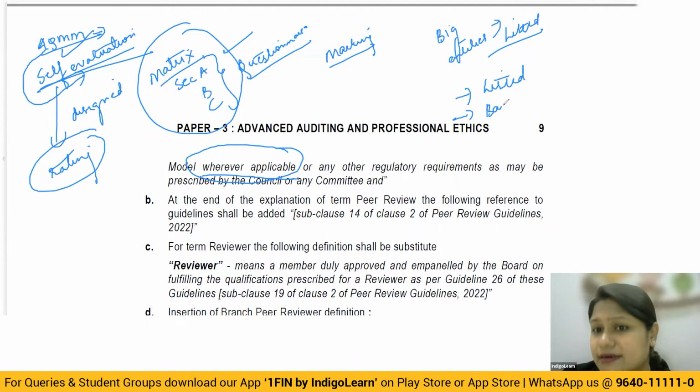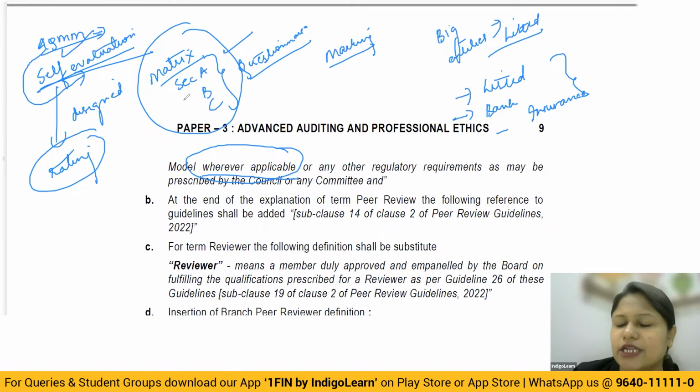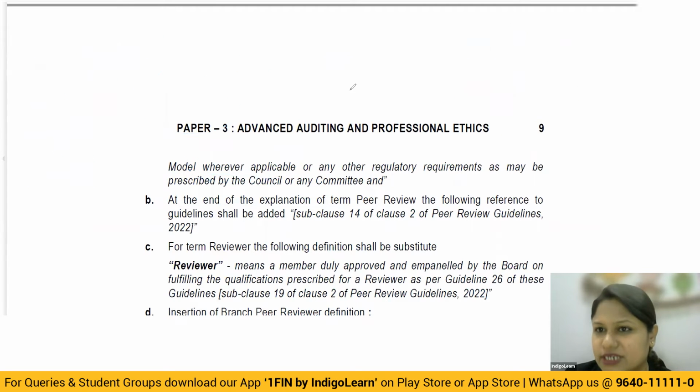Then when you talk about banks, when you take up bank audits, even at that time it becomes important. Even insurance companies. Okay, so these are basically the 3 entities whose audit, if you do, then that particular practice unit has to take up this AQMM, that is, the audit quality maturity model. Okay, they have to do self-evaluation under that.